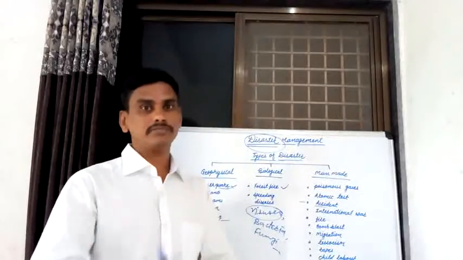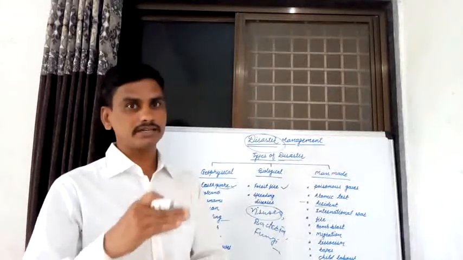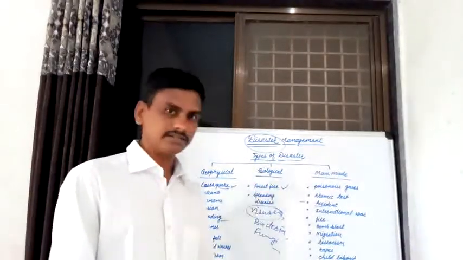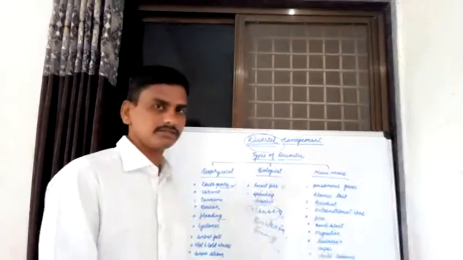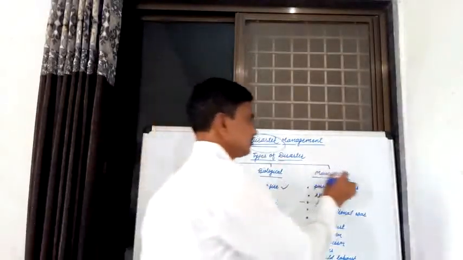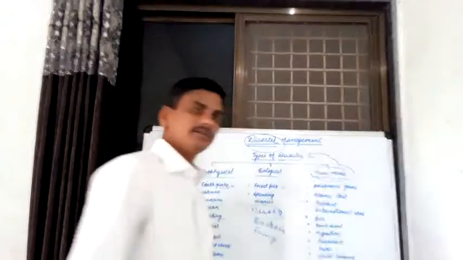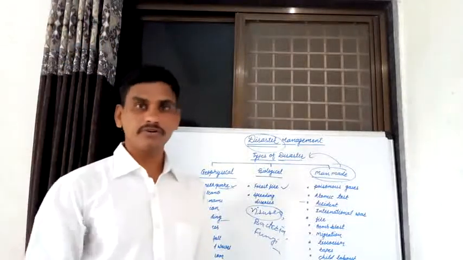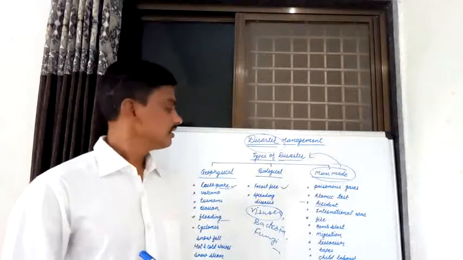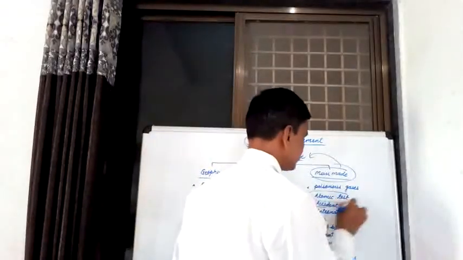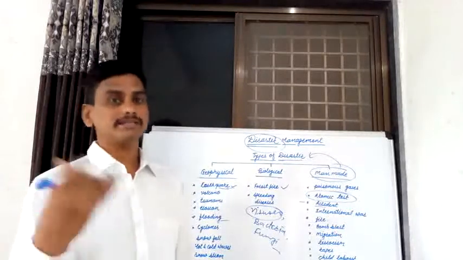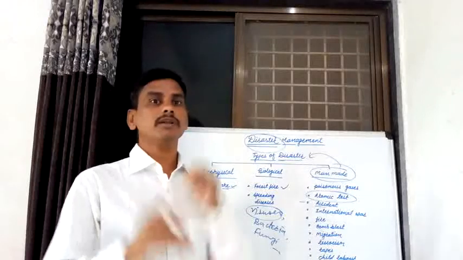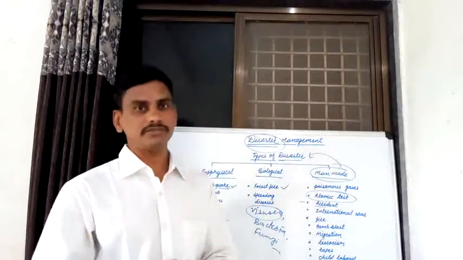It is a long-term disaster. Spreading of diseases is a biological disaster. This is the second type of disasters. And the third type of disasters is known as man-made disasters. Various man-made disasters also occur in the environment. For example, in the case of atomic tests, the various atomic tests are carried out in an atomic power station.